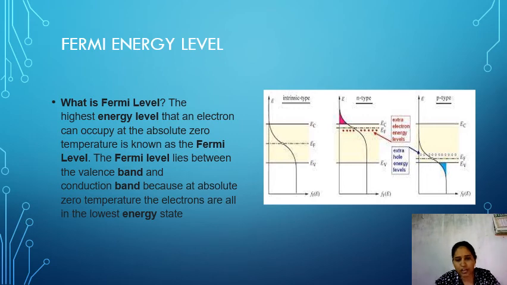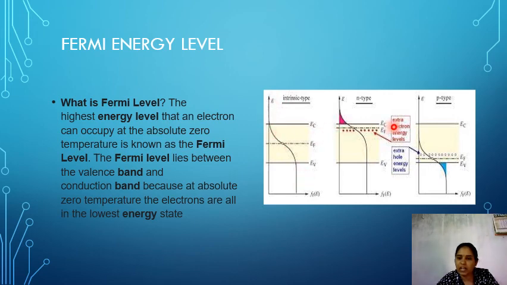In simple terms, it is the average energy level between the conduction band and valency band. In intrinsic semiconductors, the number of electrons in the conduction band and the number of holes in the valency band are equal. That's why the Fermi energy level is between the valency band and conduction band.